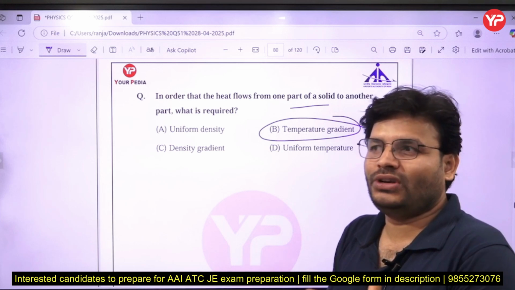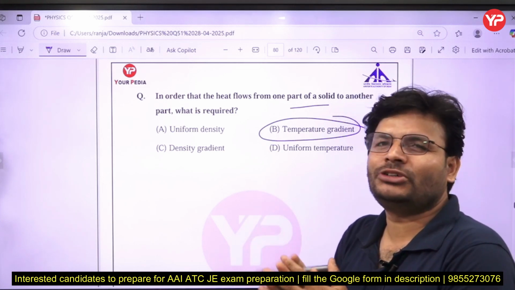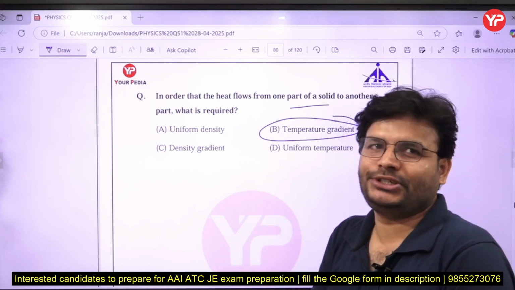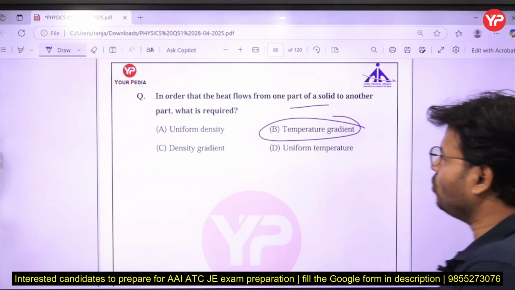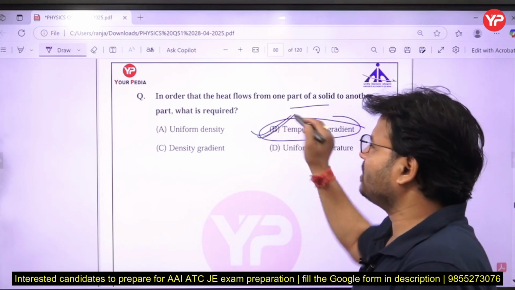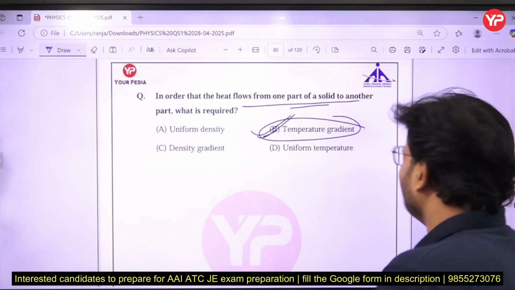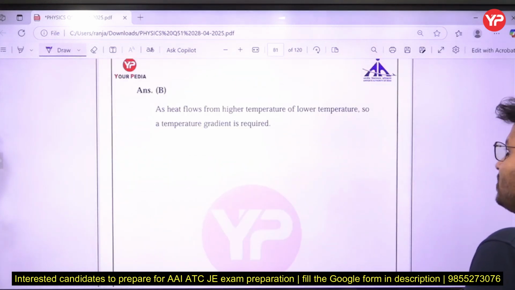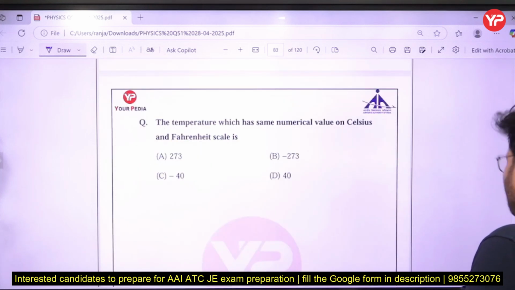For the flow of liquid, there should be a pressure gradient. Same thing for the flow of heat, there should be a temperature gradient, and heat flows from high temperature to low temperature. So there must be a temperature gradient. That is part of thermodynamics you will be taught, so don't worry. In our live class I will teach you those things.